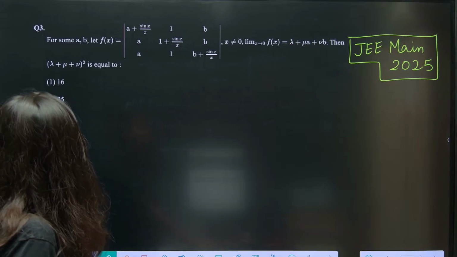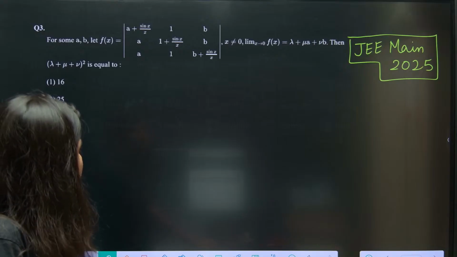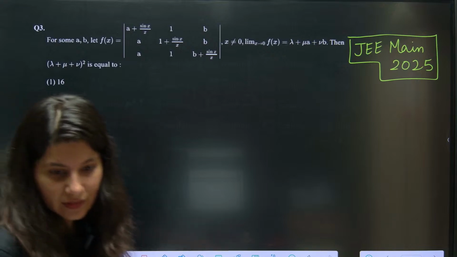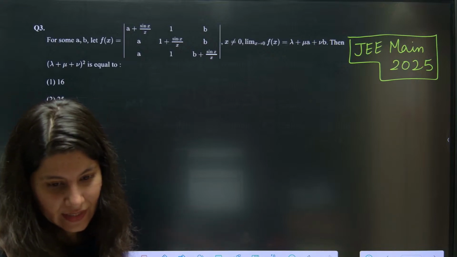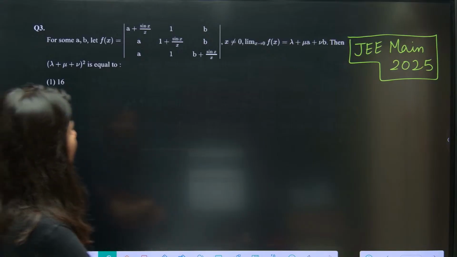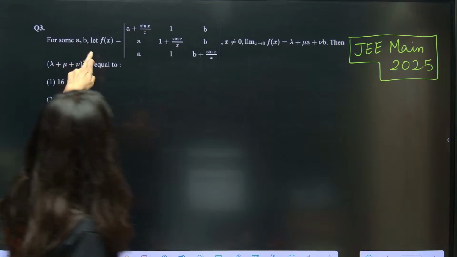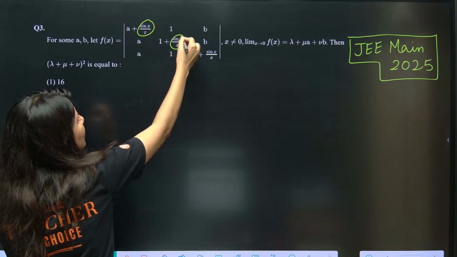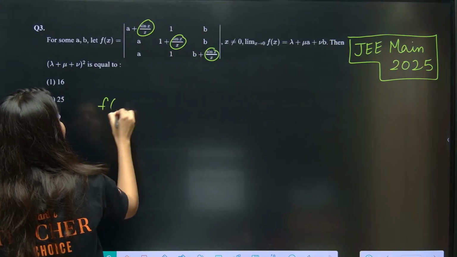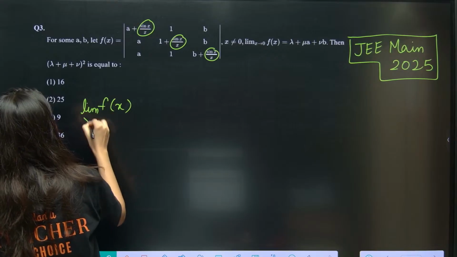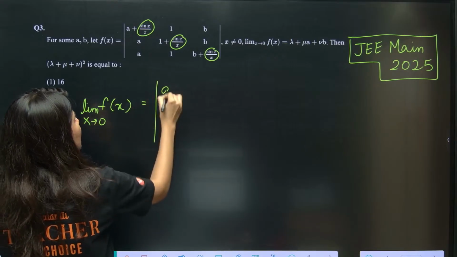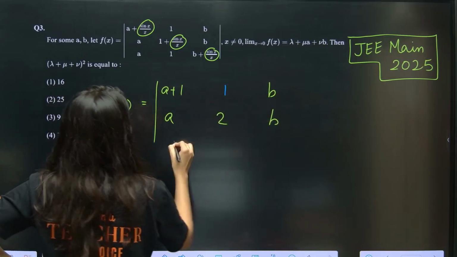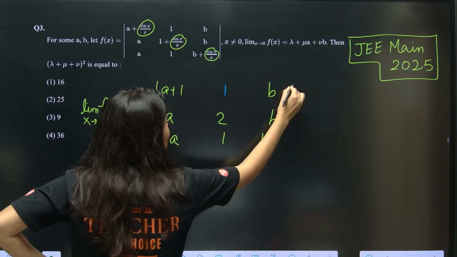So, we need to calculate f of x, right? How to calculate f of x? Tell me. So, I think the very first thing, they want limit x tend to 0. The moment limit x tend to 0 will happen, sin x by x will become 1. So, f of x, limit x tend to 0. Tell me, what will happen? This is a plus 1. This is 1, this is b. A, this is 2, this is b. And a, 1, and this is b plus 1. This is your f of x.